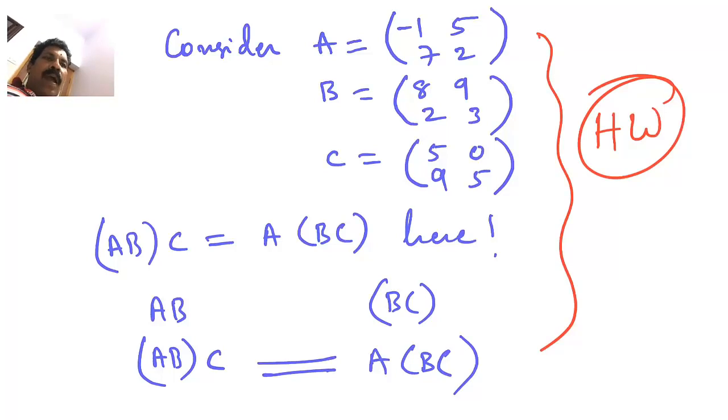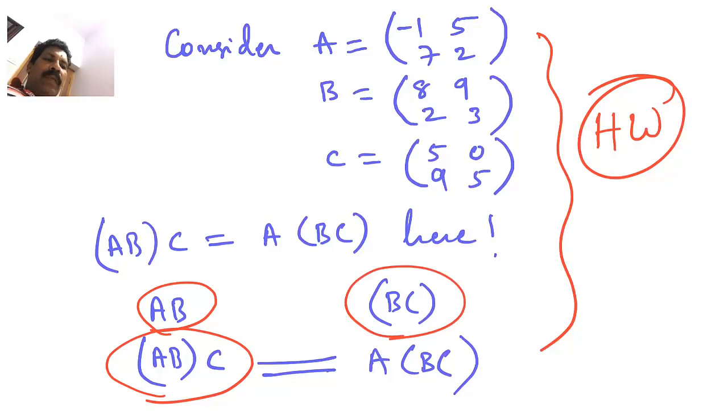Please do it as your homework. So how to do it? I will say once again. First of all, you find AB, then you find AB into C, then you find BC, then you find A into BC. In either case, you will find answers the same. That is the verification.